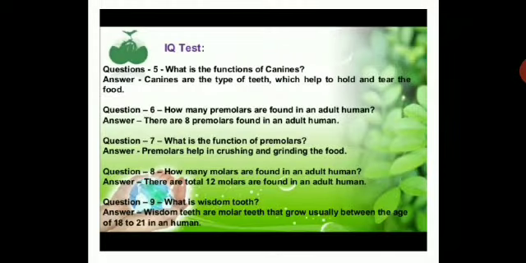Now over here, what is the function of the canines? Canines are the types of teeth which help to hold and tear the food. How many premolars are found in an adult human? There are 8 premolars found in an adult human. What is the function of premolars? Premolars help in crushing and grinding the food. How many molars are found in an adult human? There are total 12 molars found in an adult human. What is wisdom tooth? Wisdom teeth are molar teeth that grow usually between the age of 18 to 21 in a human.